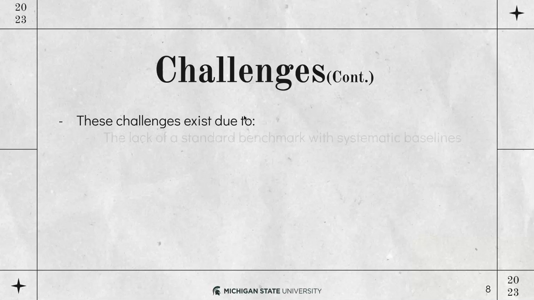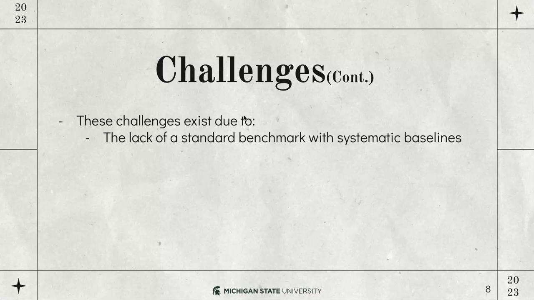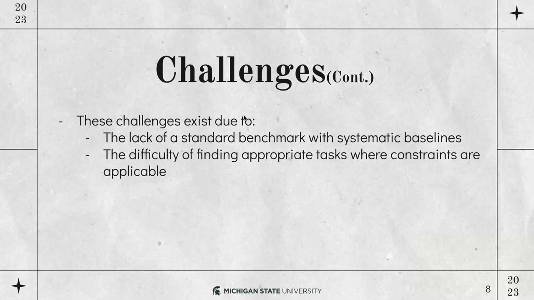So we attribute the existence of these challenges to three points. First, there is a lack of standard benchmarks with systematic baselines. Because there is no standard benchmark, there is no standard set of tasks that people would evaluate their proposals on, and there are no standard baselines that people would be able to compare to. It's also pretty difficult to find appropriate tasks where constraints are applicable, so people usually have to curate a task or come up with custom tasks that would really show the usefulness of their proposal.